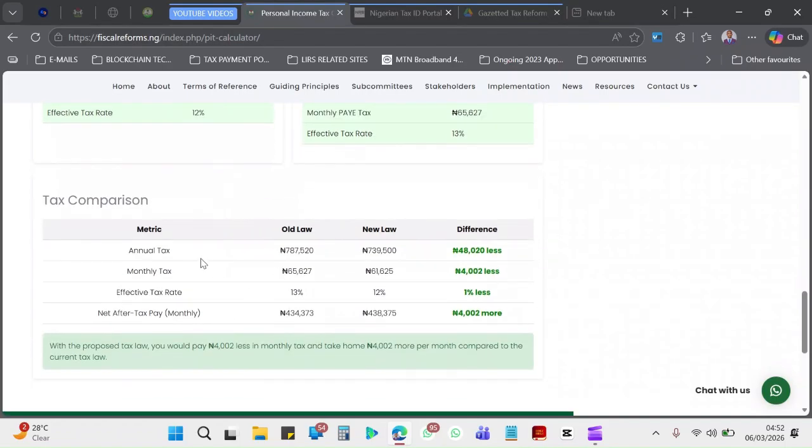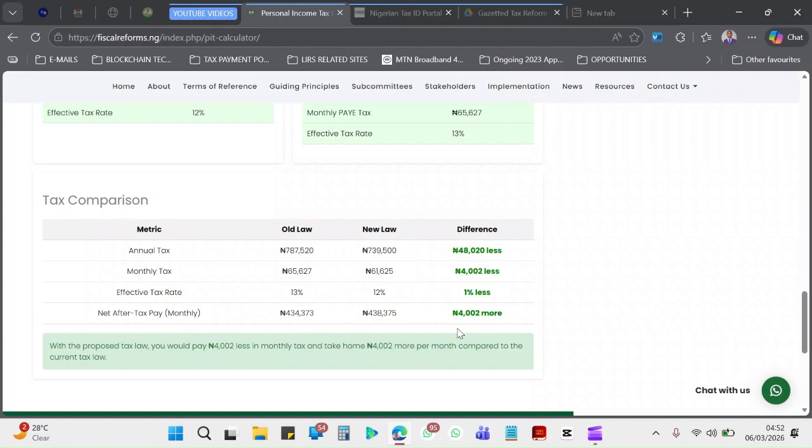So now coming here, this is a tax comparison. The metric here is annual tax. This is the old, this is the new. Monthly tax, this is the old, this is the new. So looking at the differences, there's a little difference from the old to the new. That means you're actually saving 48,000 naira with the proposed tax rate.